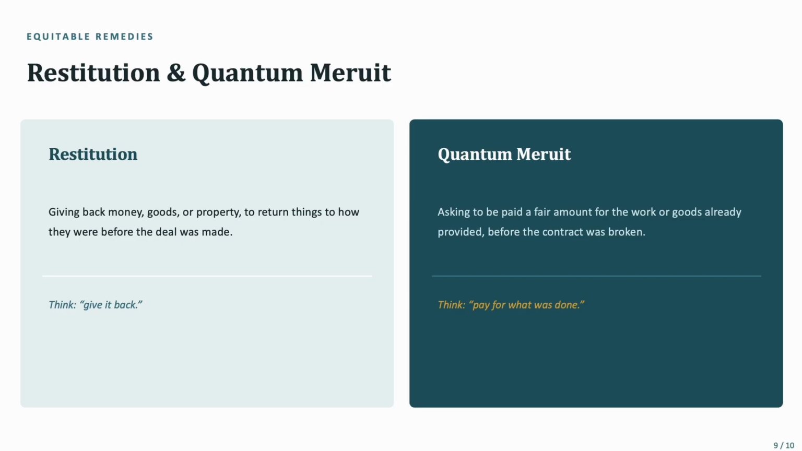And quantum meruit is a bit different. It means asking to be paid a fair amount for the work or goods already provided before the contract was broken. So quantum meruit generally means pay for what was done by you. For example, if I'm in a contract for building a six-story building, and I make four stories and then stop performing my part in between, I can still ask the other party to pay me the amount that should have been paid to me for building four floors. So what I've done, I should be paid for it. That is quantum meruit.